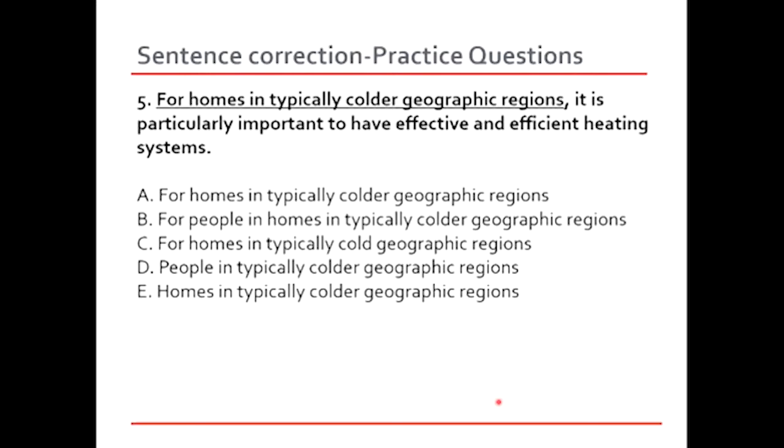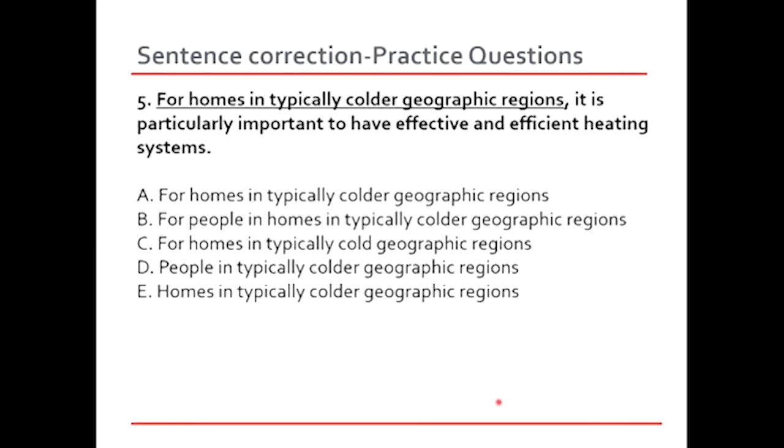So the problem over here is that we have talked about comparison, but it doesn't show in the rest of the sentence. Our major focus is on having efficient heating systems. So where exactly are we making a comparison over here? In that case, the word should not be colder, it should rather be cold. Okay, and for homes in typically cold geographic regions, it sounds about right.